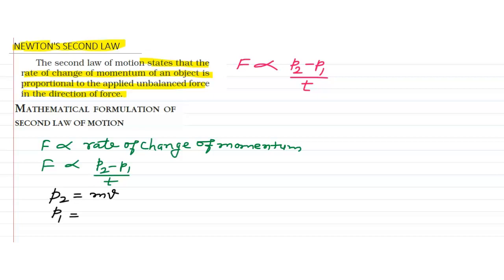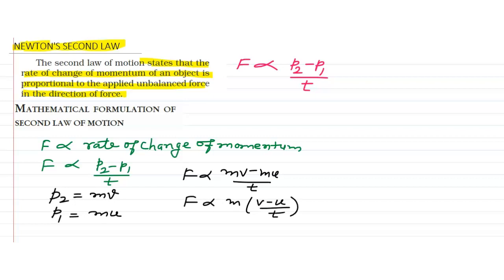It means mass multiplied by u, where u is the initial velocity. Okay, so F is directly proportional to mv minus mu divided by time, and F is also directly proportional to, taking m common, v minus u upon t.